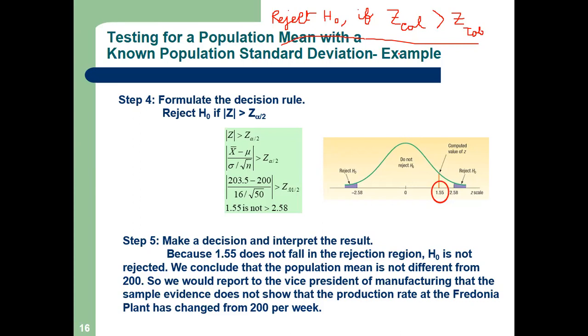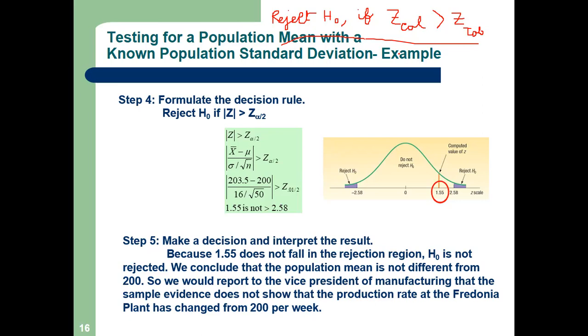Z tab is the z value from the table, from the z table. Z tab is the z value which is obtained from the Z table. Is it clear? So in the fourth step, the decision rule, we will calculate two Z values.